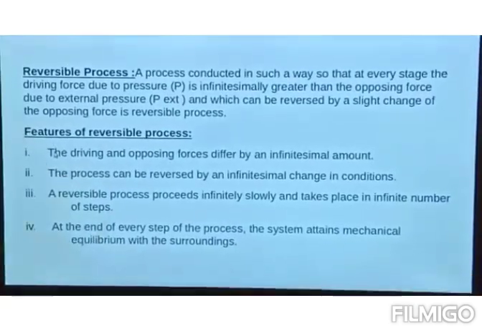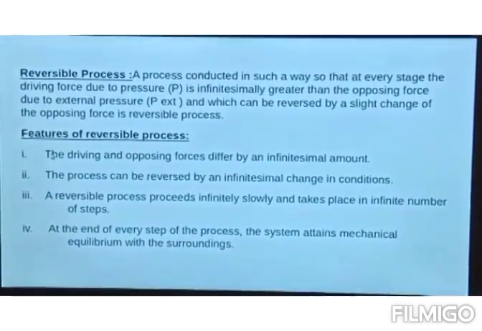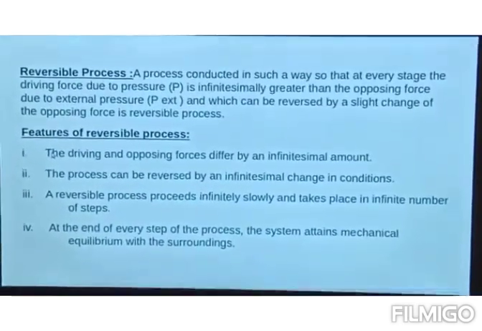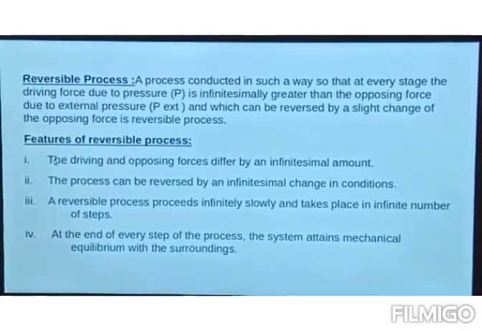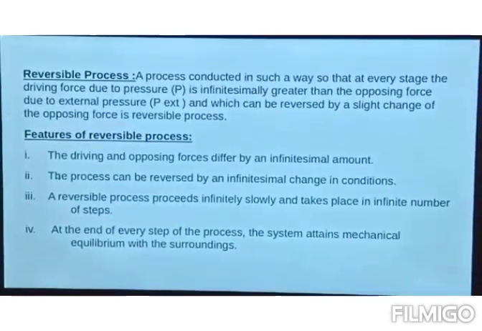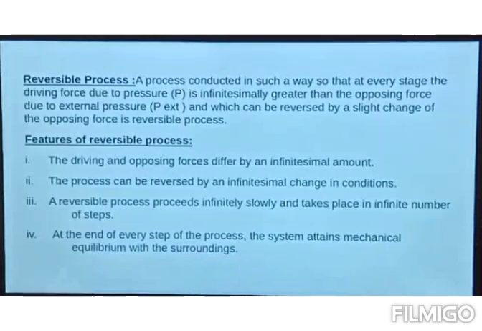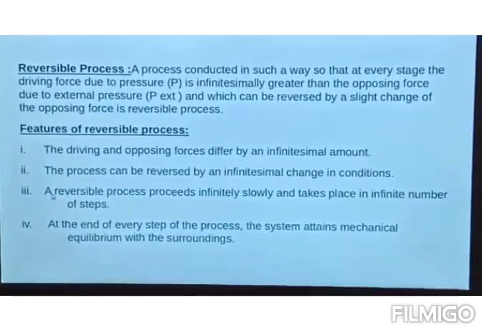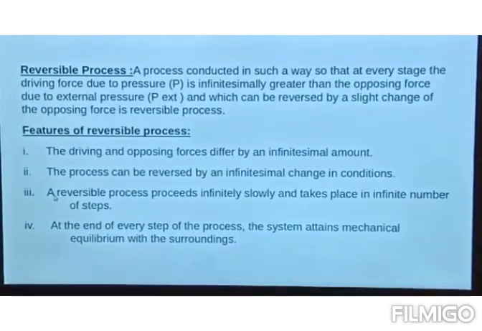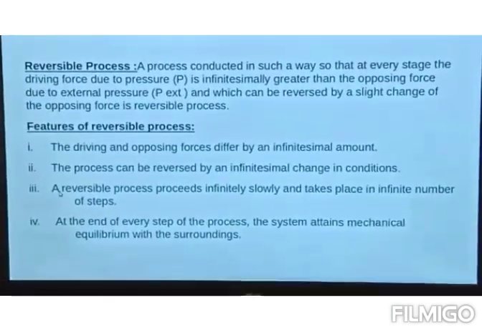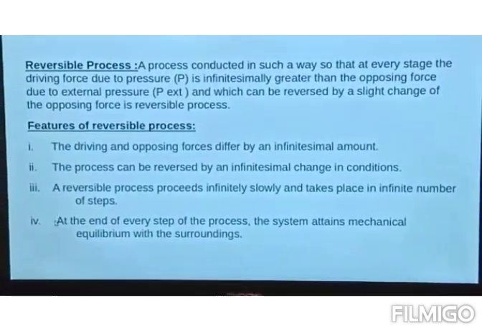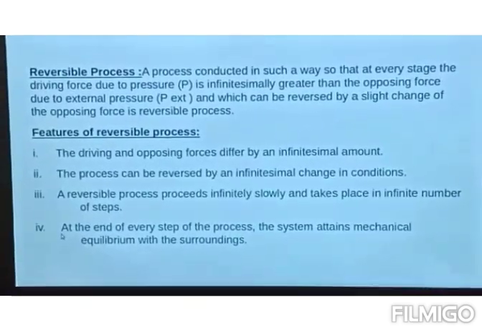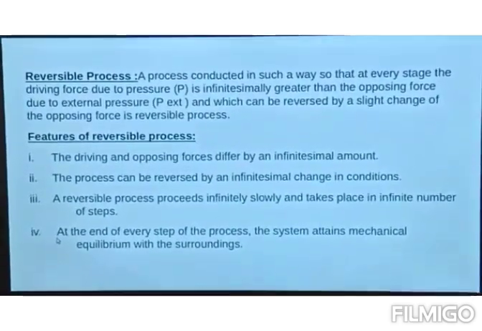Let us see now the features of a reversible process. There are 4 features. First, the driving and opposing forces differ by an infinitesimal amount. So by a very small amount, driving and opposing forces differ from each other. Second, the process can be reversed by an infinitesimal change in conditions. Third, a reversible process proceeds infinitely slowly, taking place in an infinite number of steps. And the last feature: at the end of every step of the process, the system attains mechanical equilibrium with the surrounding.